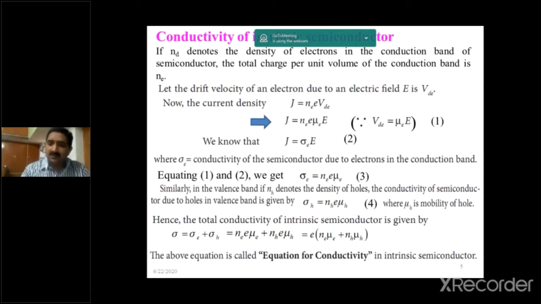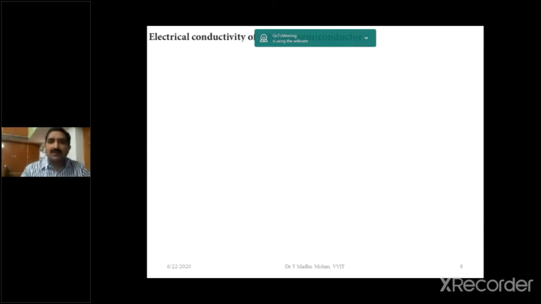It is a very important short answer question from the examination point of view: electrical conductivity of intrinsic semiconductor.